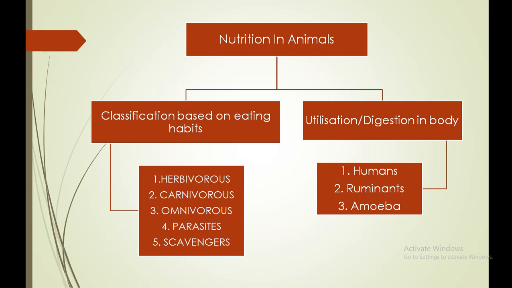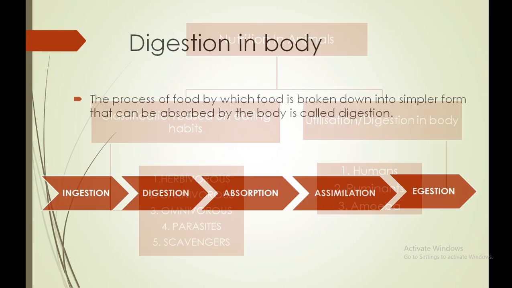Now we are moving to the next, where we understood the utilization term briefly in this chapter. We understood a total of three digestive systems: the digestive system in humans, ruminants and amoeba. So let's understand these three further in detail. But before that, let us understand digestion in detail.